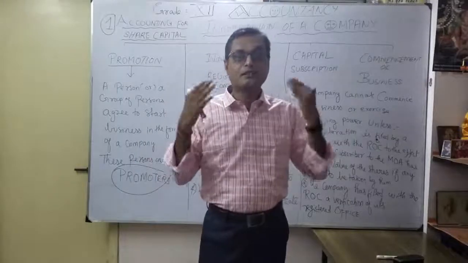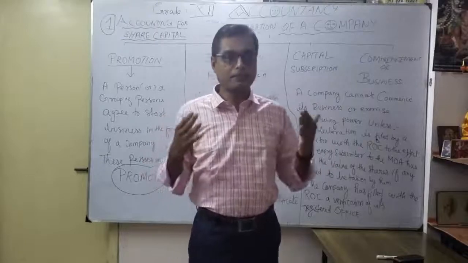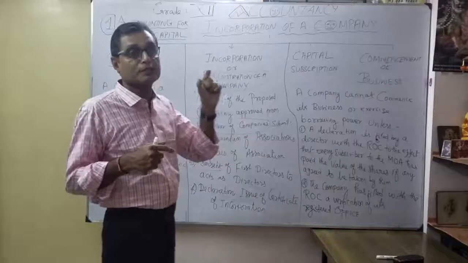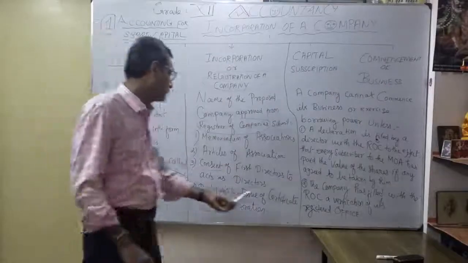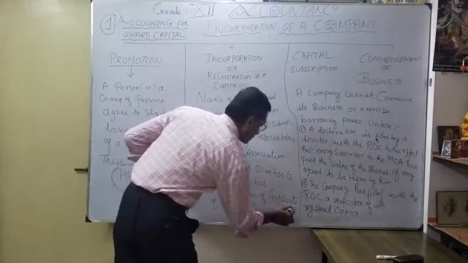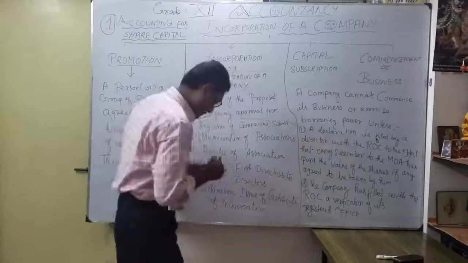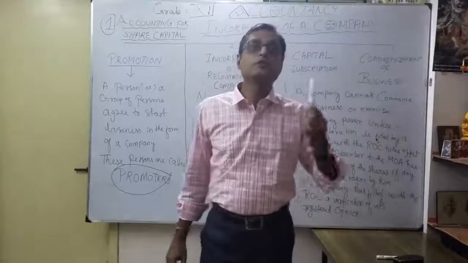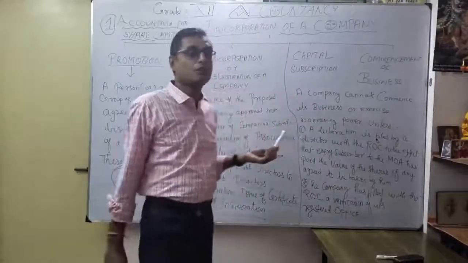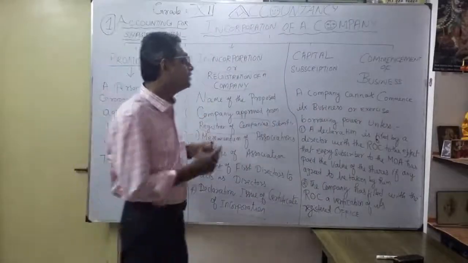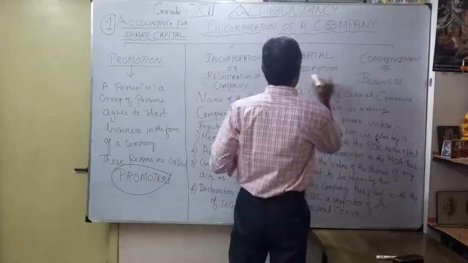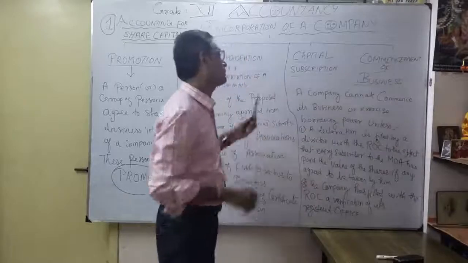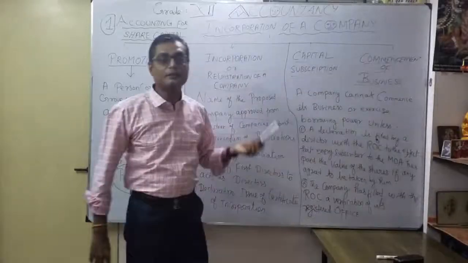Then the declaration given by the registrar of companies. For that, what is the certificate? They will give the certificate of incorporation. That's a very important word. Certificate of incorporation. They may ask one more question: what is the meaning of the certificate of incorporation? Who will give it? Correct. That's all the details you have to keep in your mind now itself. Then go for the capital subscription. Then commencement of business. That's what the third and fourth together is a very important point.